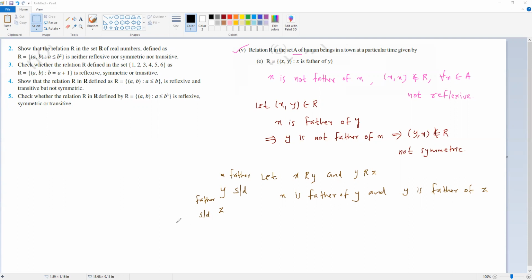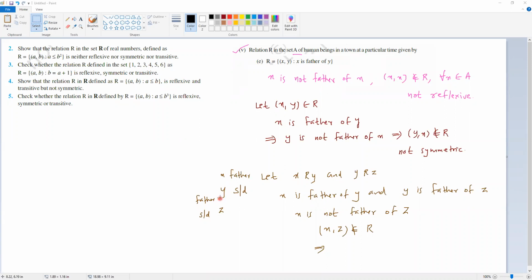Then x, z का father आएंगे क्या? नहीं है ना. Grandfather आएंगे. So x is not father of z. That means (x, z) relation में नहीं आएगा. But you can see you will get pairs like this. These kind of pairs are available, isn't it? Correct? Yes, sir.